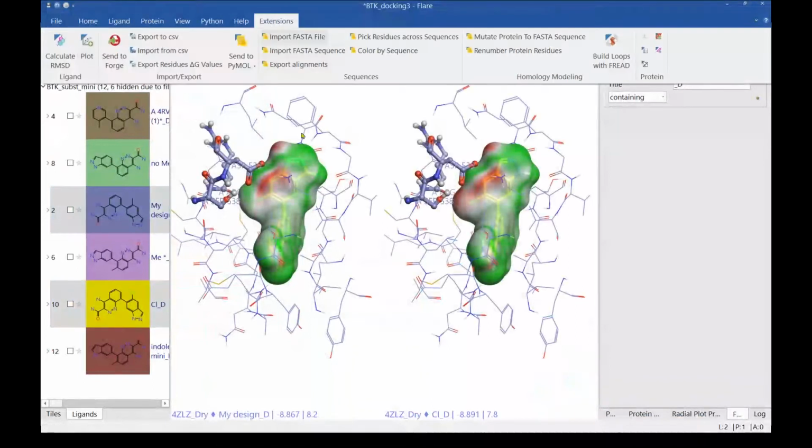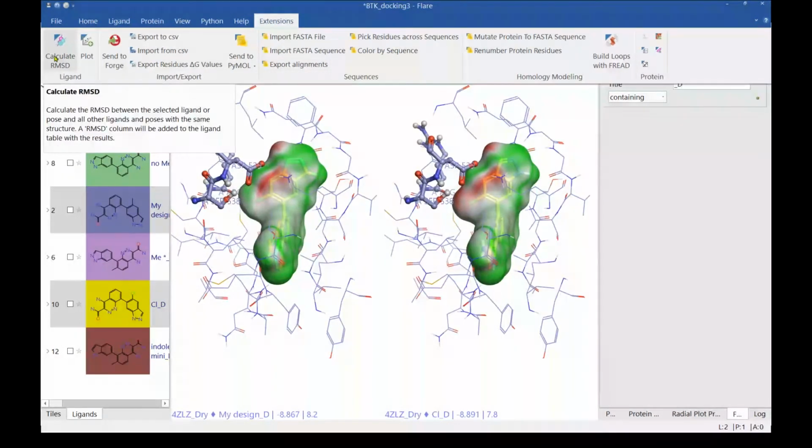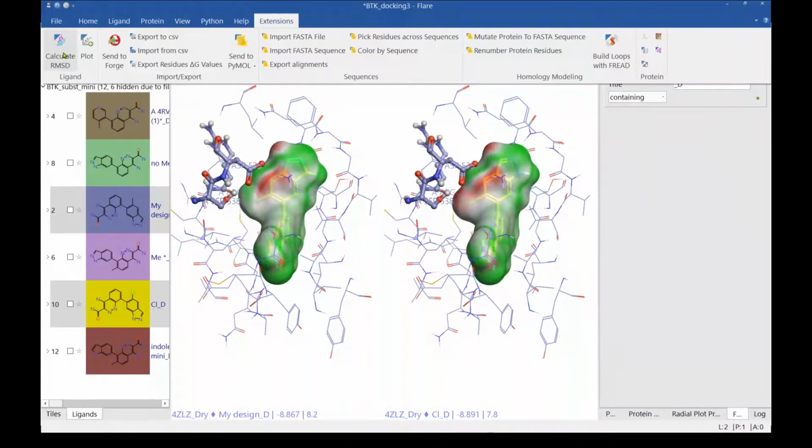In extensions, we have different functionalities in Flare, but it is not possible due to time constraints to cover all of them in one session. If you want to build part of the missing structure, you can do that using this build loop option, and you have different scripts for other experiments here. You can calculate the RMSD between the docked poses and the original ligand.